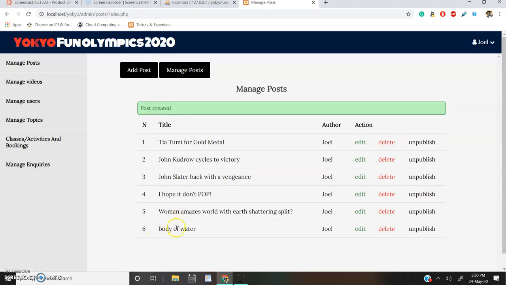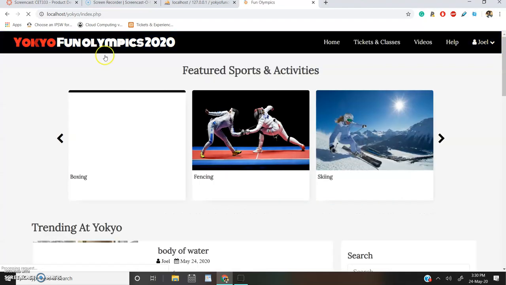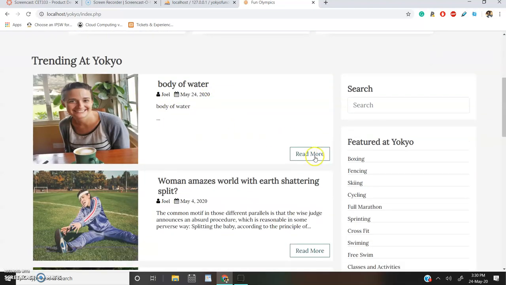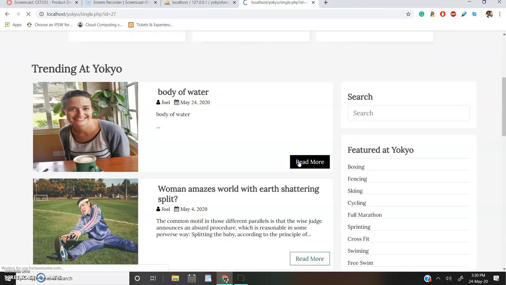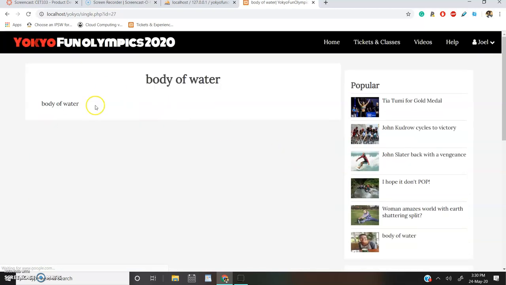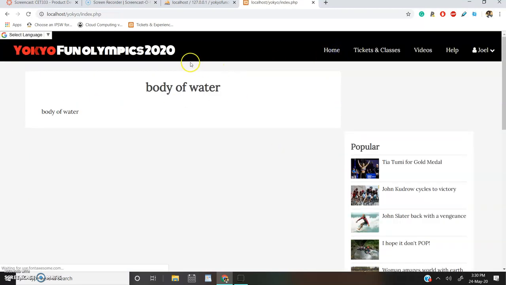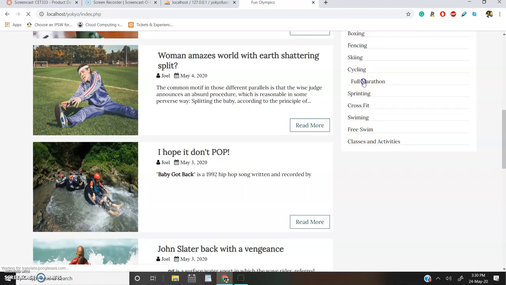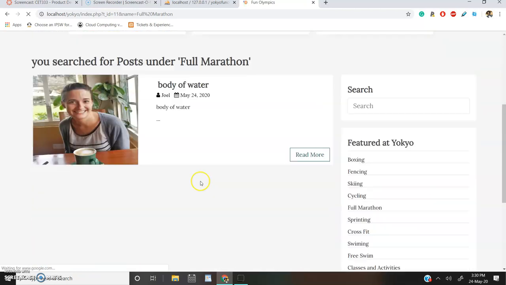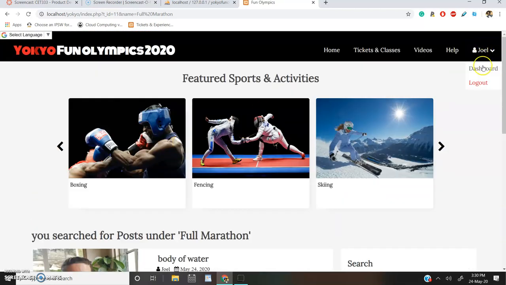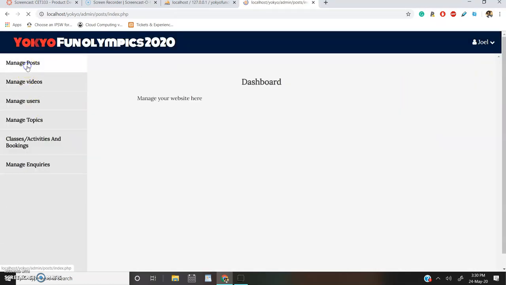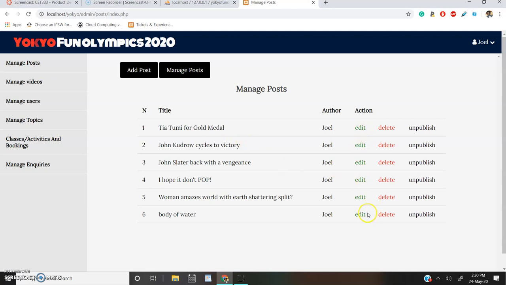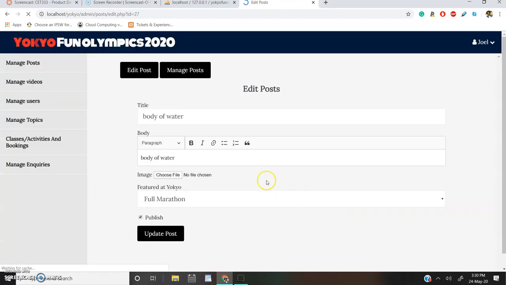When we publish the post, you can see it's here, body of water. And of course, if we go to our trending, we can read the post, body of water. And if we go through, I believe it was under full marathon. If we go for things under full marathon, we'll see that it's here. So that's how you create a post. And of course, posts can be edited as well.